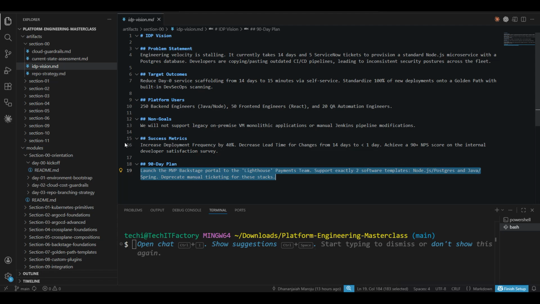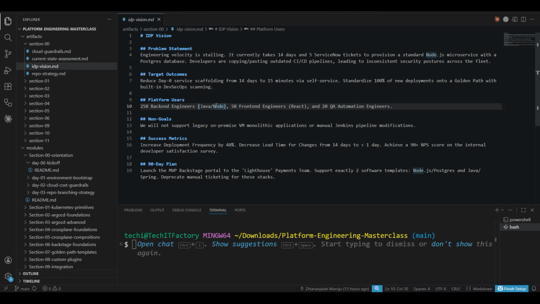So this MD artifact is your North Star, nothing but like commit this to your Git repository. Whenever someone asks why you are spending time building this platform or Backstage, you point them to this document saying that, see, this is the vision, what we are trying to do. So we want to solve a lot of problems. That is the reason why we are spending our time to build the Backstage, or you can say build the IDP, right?